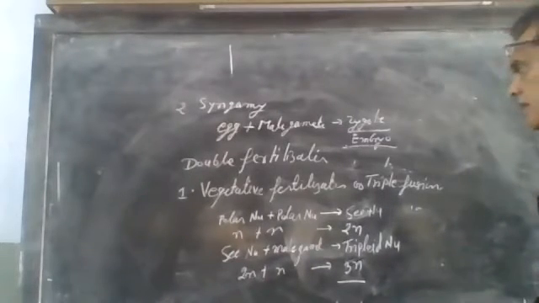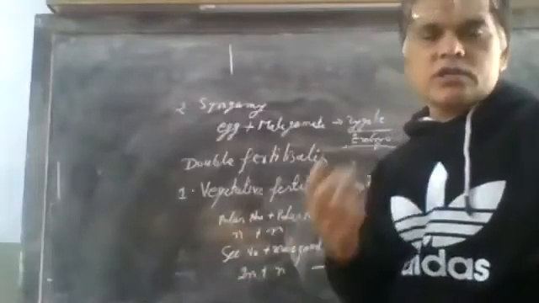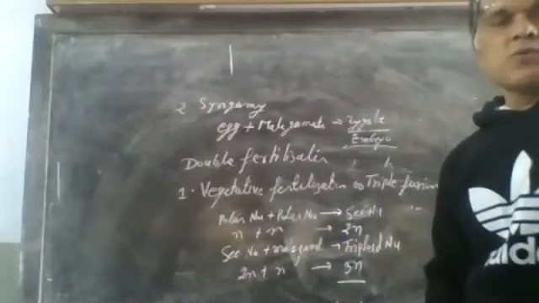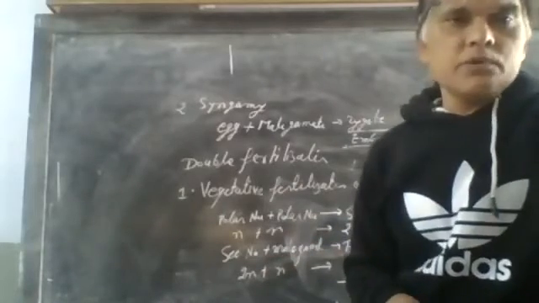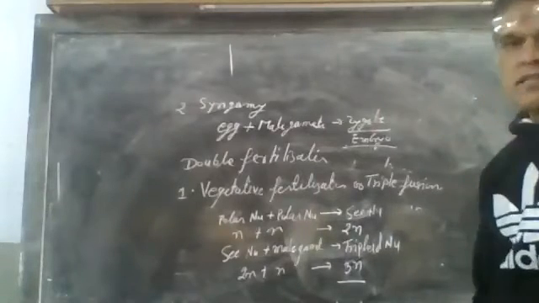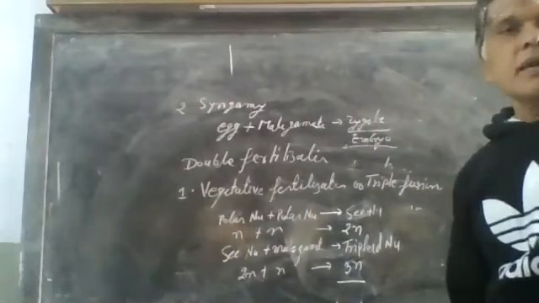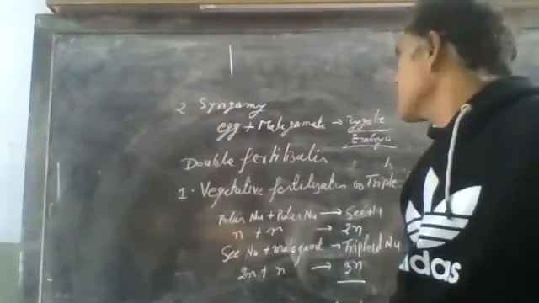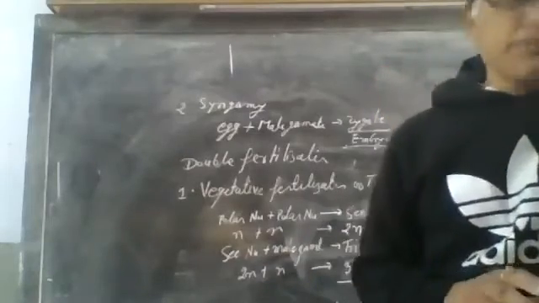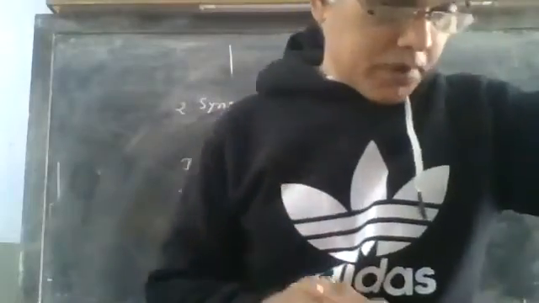One is vegetative fertilization, in which two polar nuclei fuse to form the secondary nucleus, and the secondary nucleus fuses with the first male gamete to form the primary endosperm nucleus. This process is known as triple fusion, or vegetative fertilization. The other is syngamy, in which the egg cell and the other male gamete fuse to form a zygote that will develop into the embryo. So this is the process of fertilization which occurs in angiosperms.